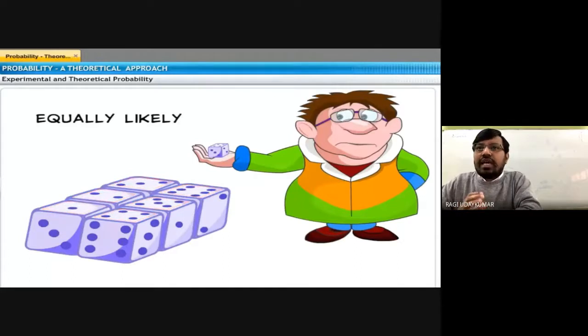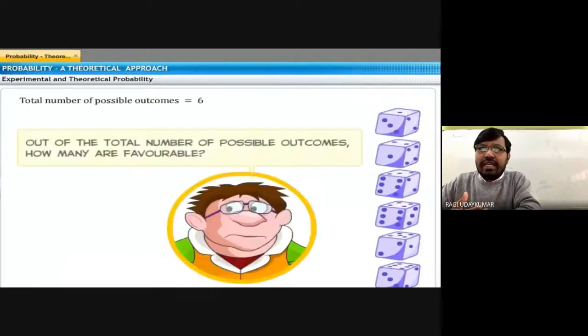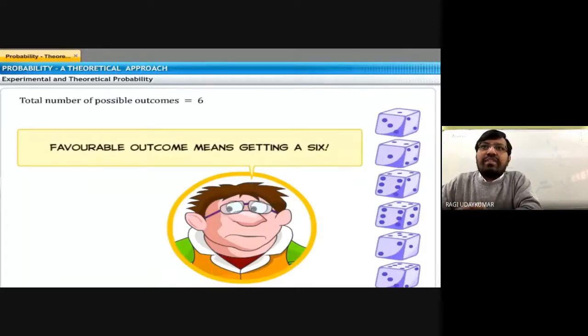So all the chances are equally likely outcomes. The total number of possible outcomes is 6 here. Favorable outcomes means getting a 6, we want a 6, so that is called a favorable outcome. The probability of getting a 6 is 1 by 6.